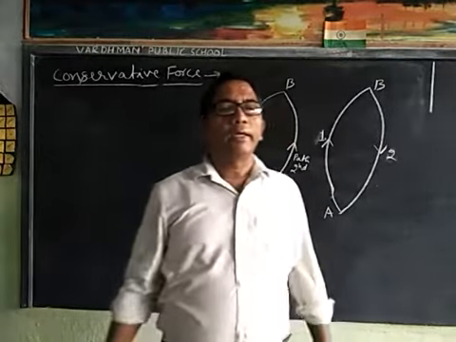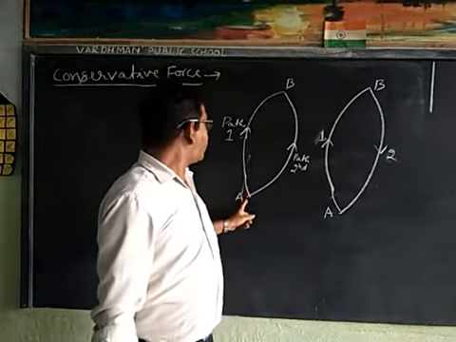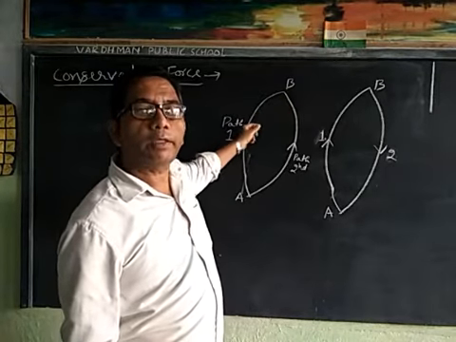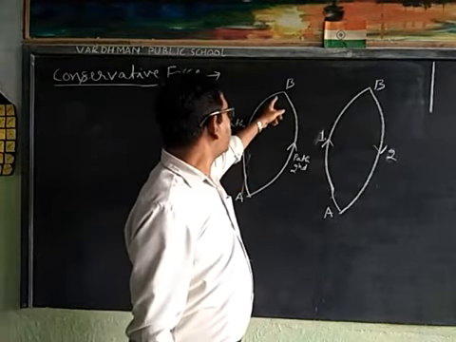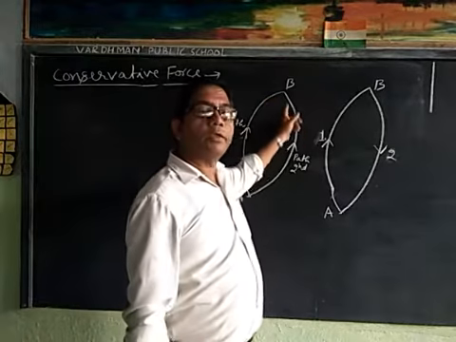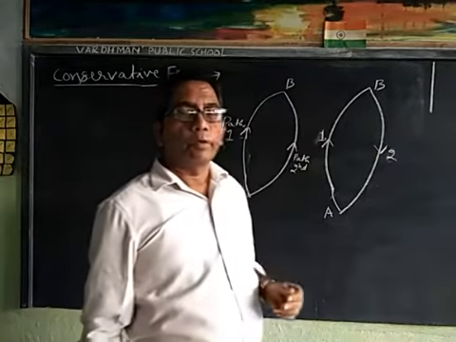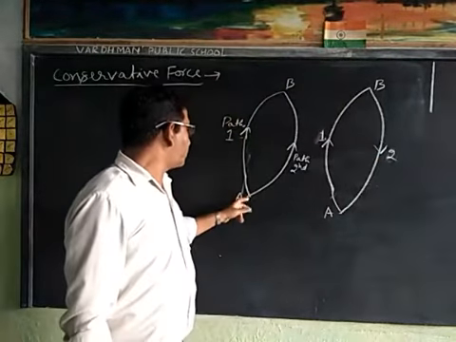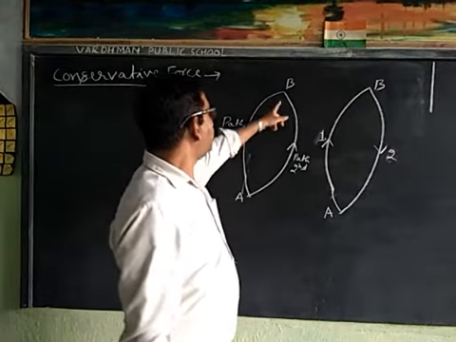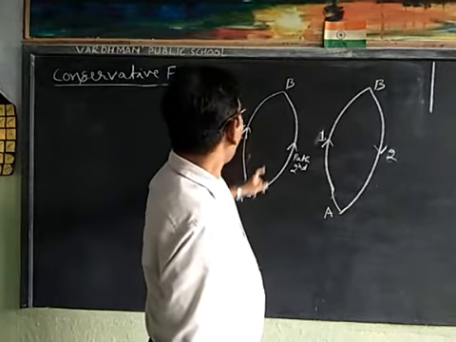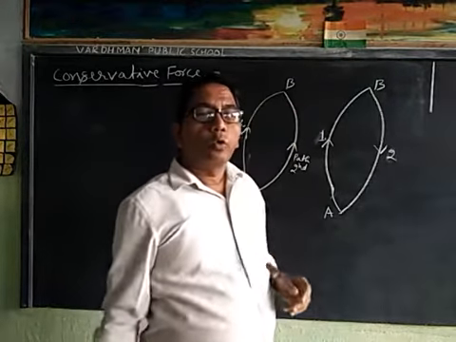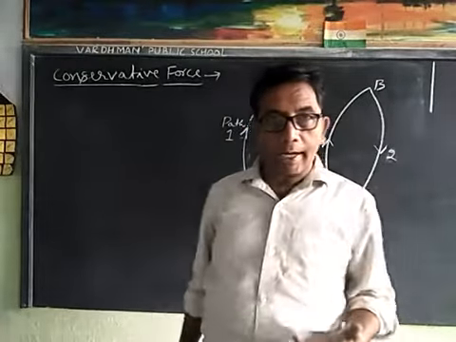Suppose a particle is moving from A to B along path 1 or along path 2. A conservative force acts on it.